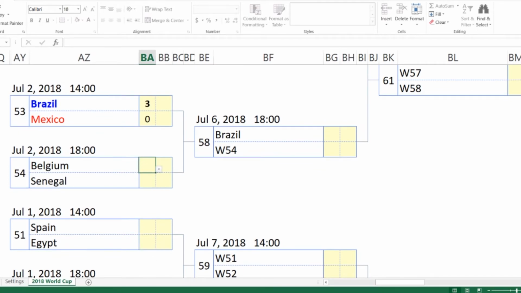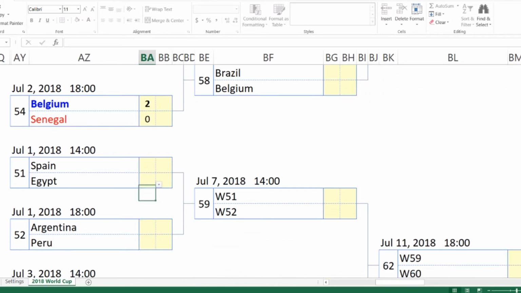Belgium versus Senegal, I see Belgium going all the way on this one, no doubt. Definitely see a 2-0 victory here. Spain versus Egypt, Spain all the way, guys. Honestly, I think Egypt will give them a strong fight, so I see this one going 2-1.